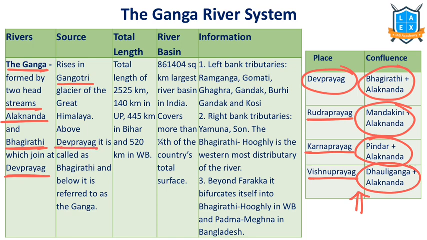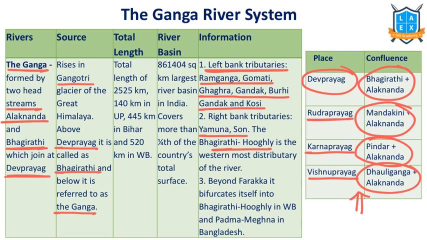Above Devaprayag it is called the Bhagirathi river. After that it is called the Ganga river. Let's understand the tributaries of the Ganga river system. Left bank tributaries include Ram Ganga, Gomti, Gagra, Gandak, Burhi Gandak and Kosi. Right bank tributaries include Yamuna and Son.